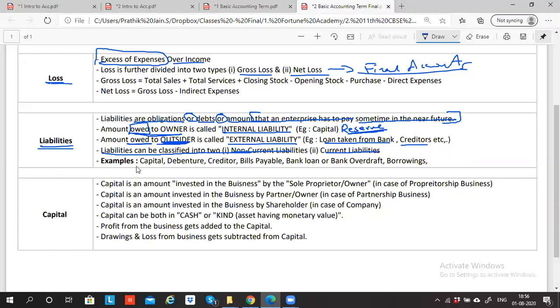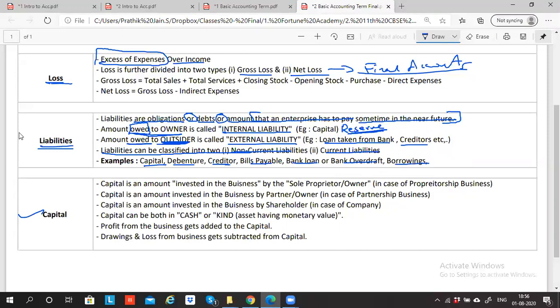So what are the examples of liability? Capital, debenture, creditor, bills payable, bank loan, bank overdraft, borrowing. All this we will be learning one by one. What is the meaning of capital? We'll learn here. What is the meaning of debenture? We'll learn. What is the meaning of creditor? We have a separate point. Bills payable, bank loan, bank overdraft, borrowing, everything has a separate point.